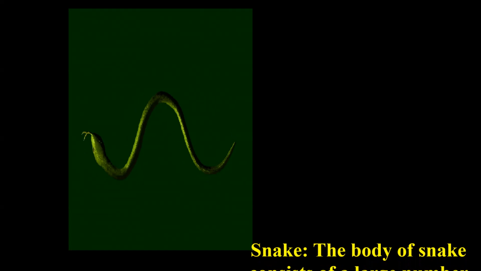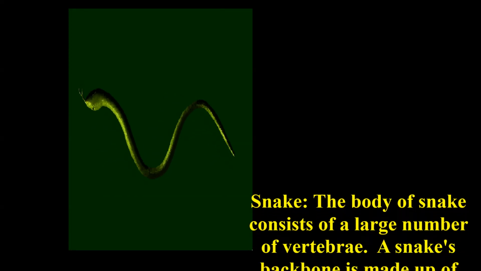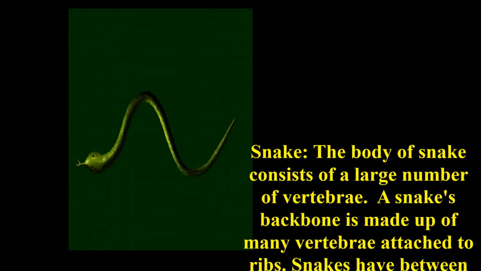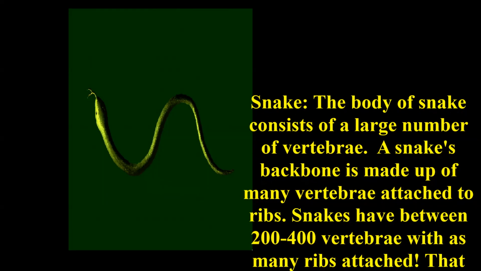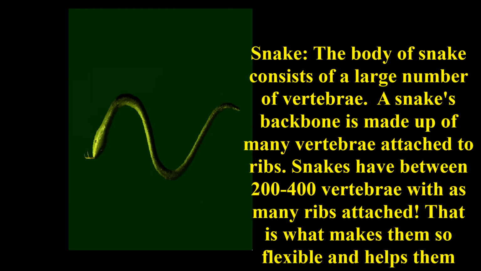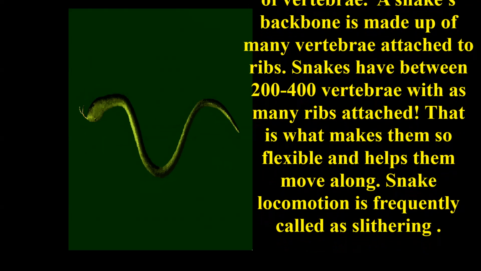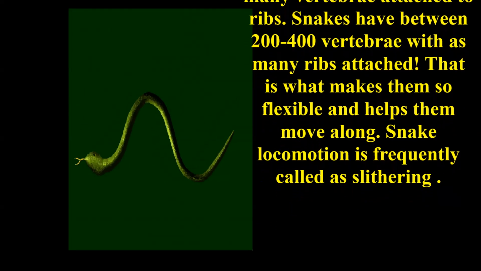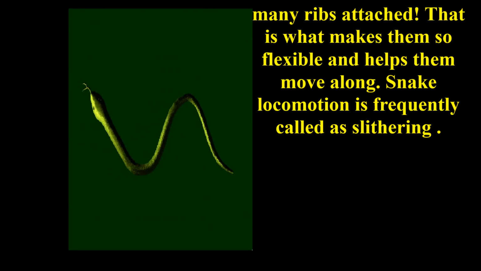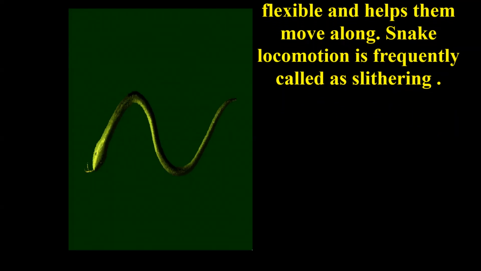Now let us discuss the movement in snakes. The body of a snake consists of a large number of vertebrae. A snake's backbone is made up of many vertebrae attached to the ribs. Snakes have between 200 to 400 vertebrae with as many ribs attached. That is what makes them so flexible and helps them to move along.